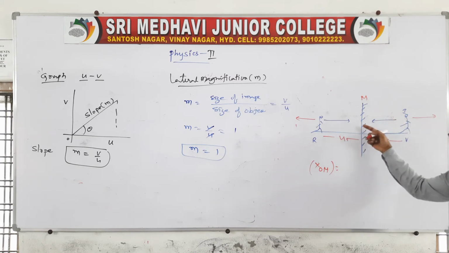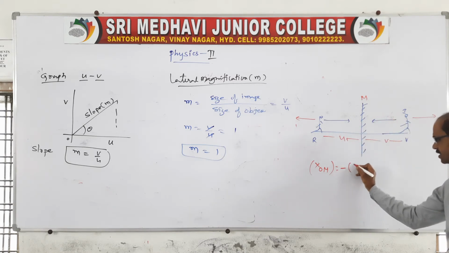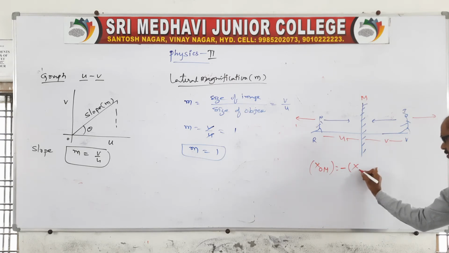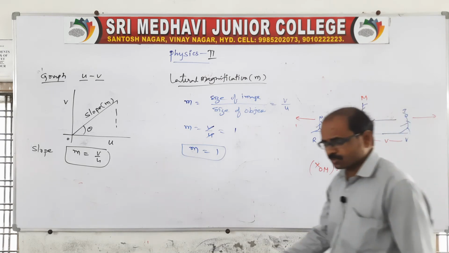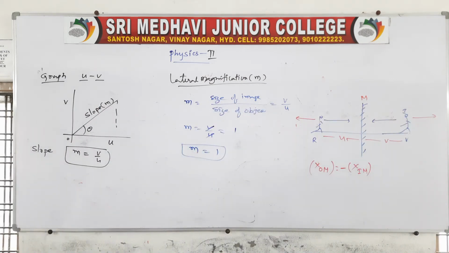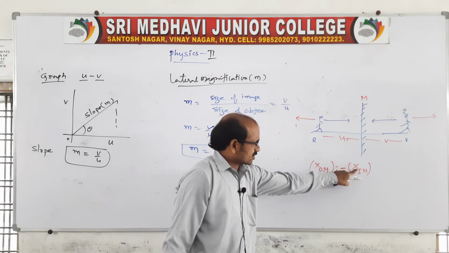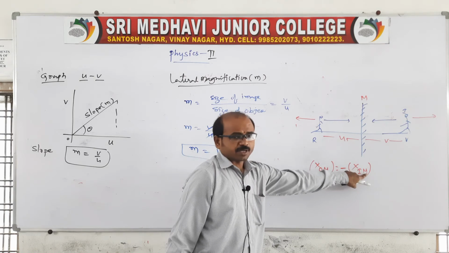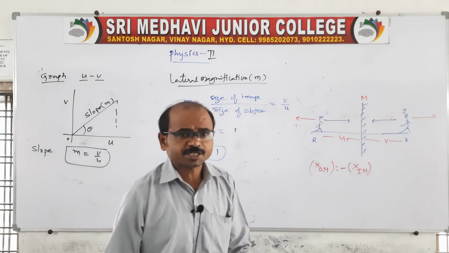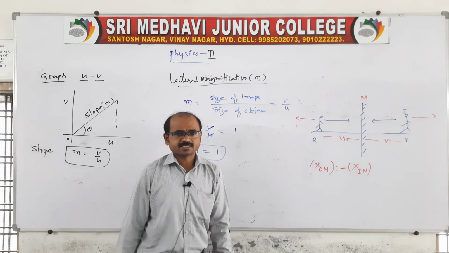Both are equal but in the opposite direction. The mirror is constant, only the object is moving towards or away.